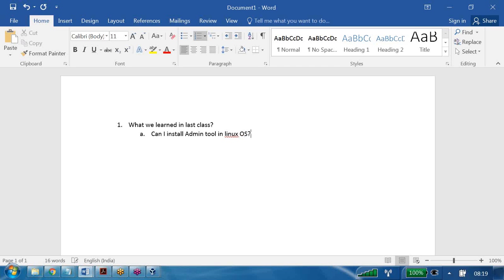Can I install the admin tool in Linux OS?